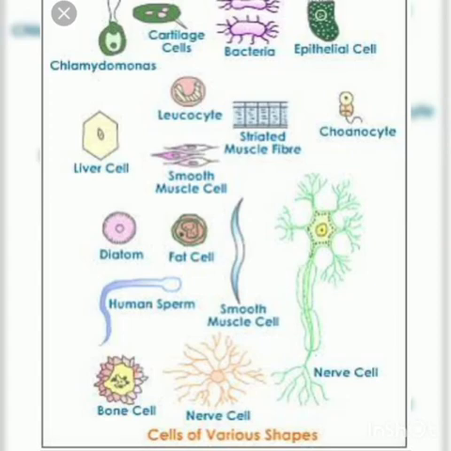Okay, and there are cells which can be seen through our naked eye. If you take the egg of a hen, the egg of a dove, or the egg of an ostrich, everything can be seen through our naked eye. So the size of the cells varies from microns to various centimeters. It may be smaller and it may be bigger and it may be longer also. Okay, is that clear, children?